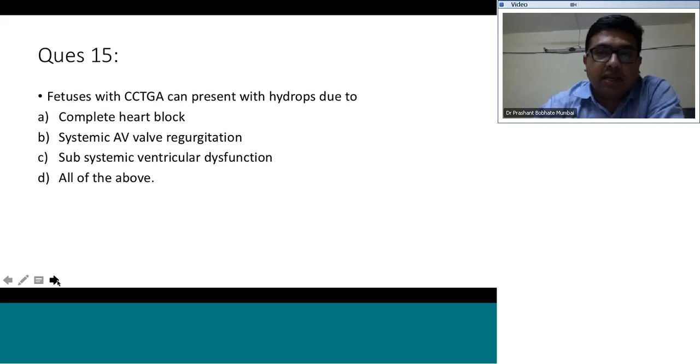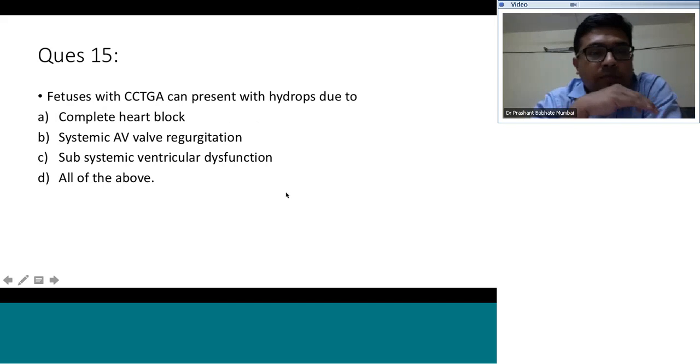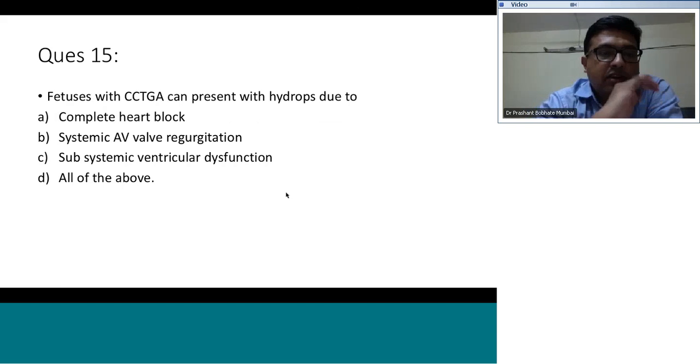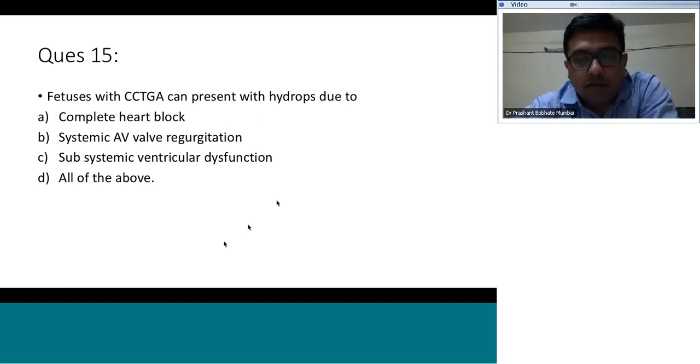This is my last question here. The fetus with CCTGA can present with hydrops due to complete heart block, systemic AV valve regurg, subsystemic ventricular dysfunction, or all of the above. So the answer was very quickly given by Amol. So yes, it is D, and all of these can cause systemic ventricular dysfunction.